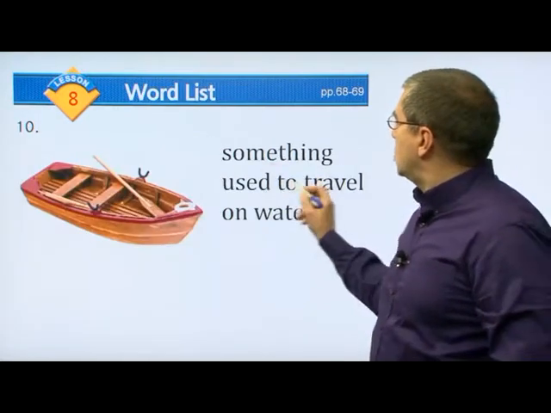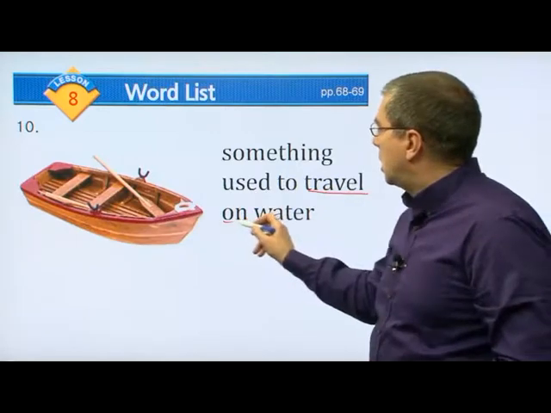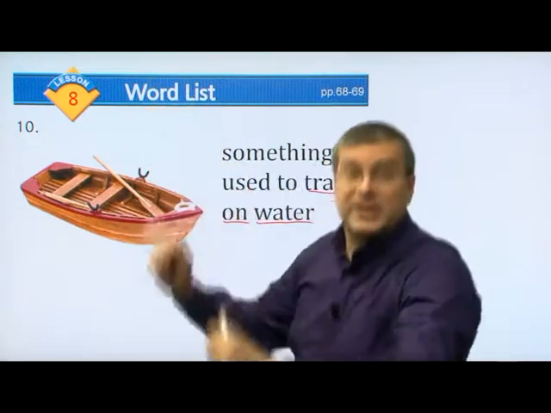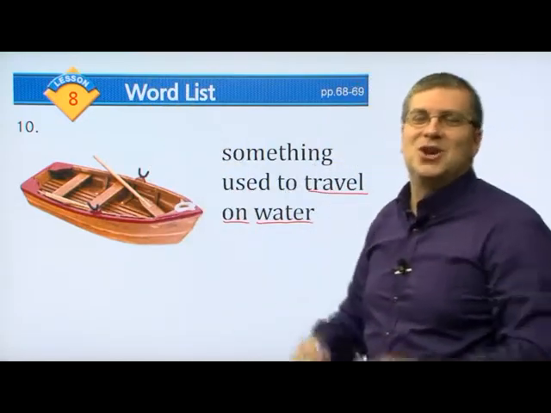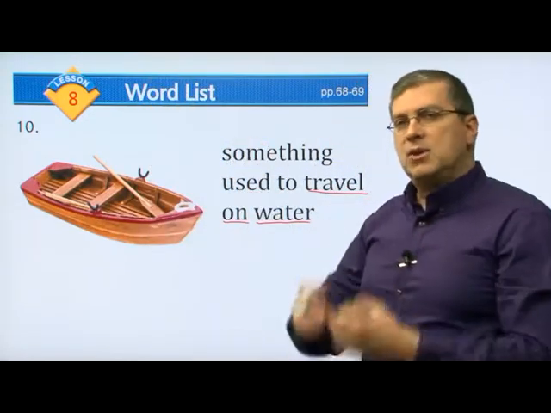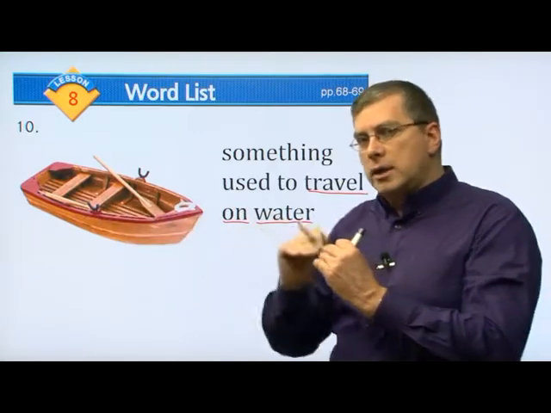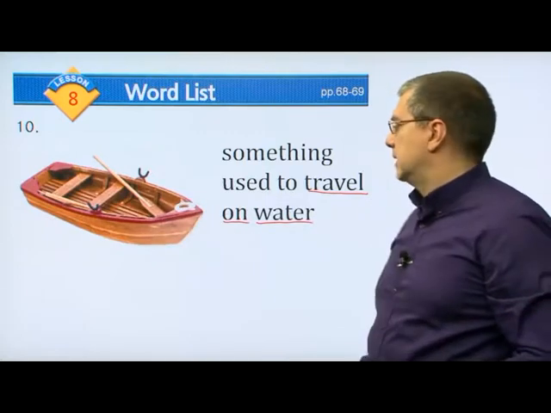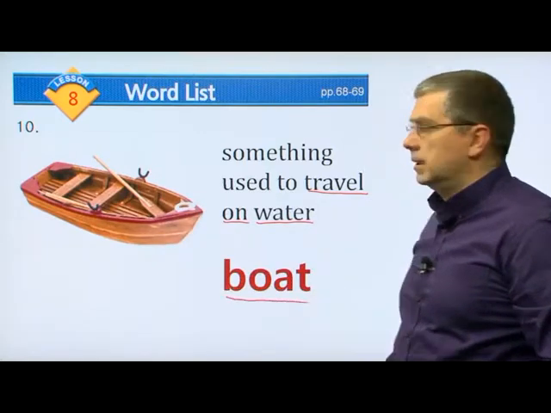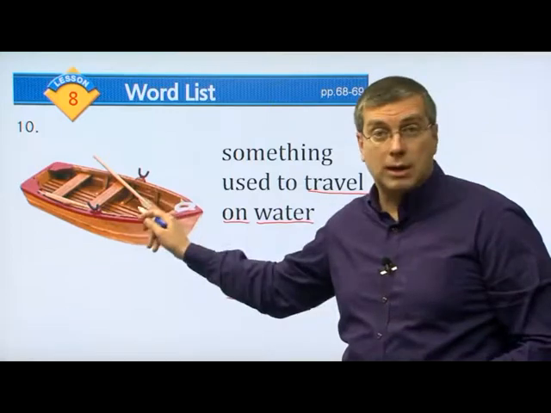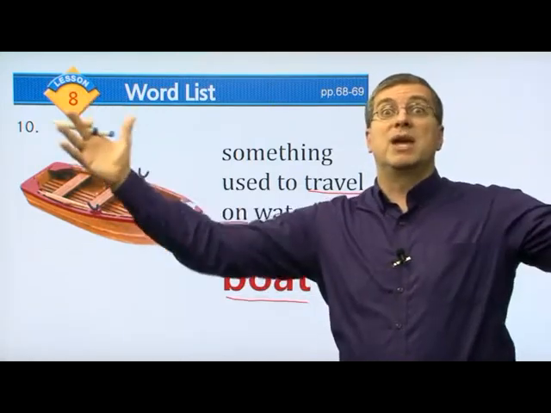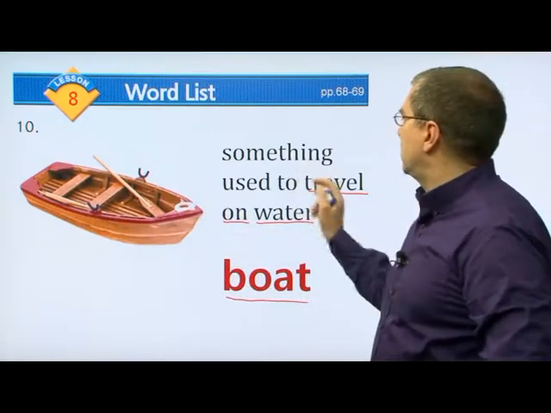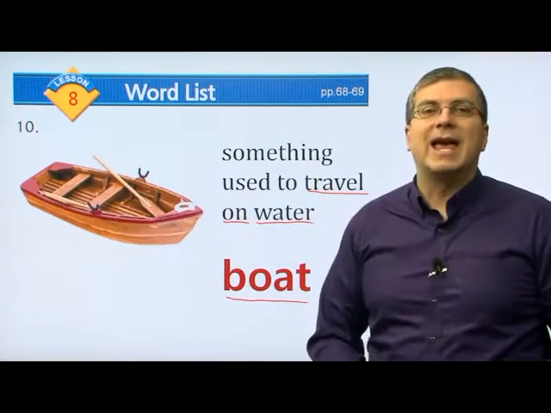Next, we have something used to travel on water. Can you walk on water? No, you'll sink, right? Be careful, right? You jump in the water, you will sink. But if you want to travel over water, on top of the water, so you don't sink, what do you travel in? What is this? This, of course, is called a boat. A boat. And some boats are very small, like this. Some boats are very big. They're like hotels, and they go across the water, okay? So something used to travel on water is a boat.